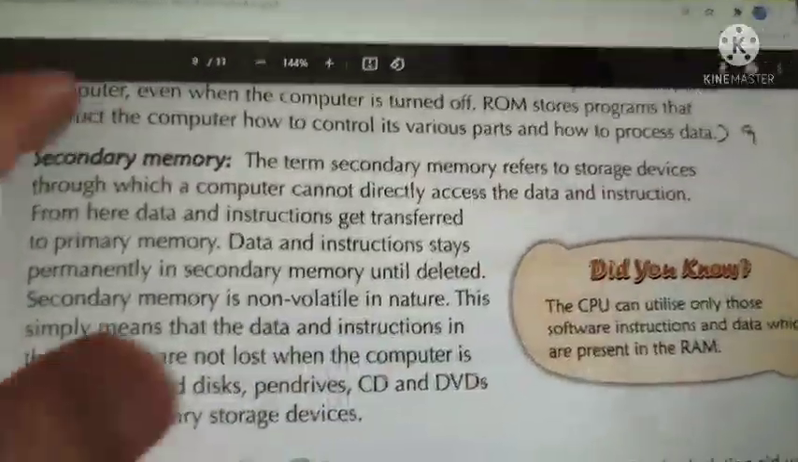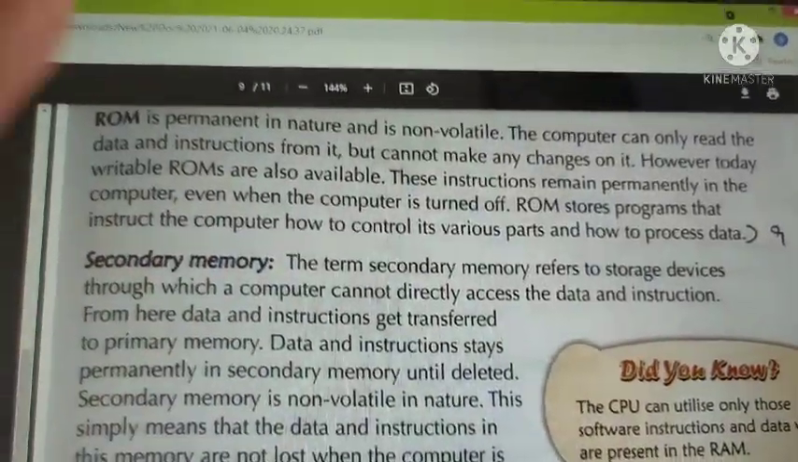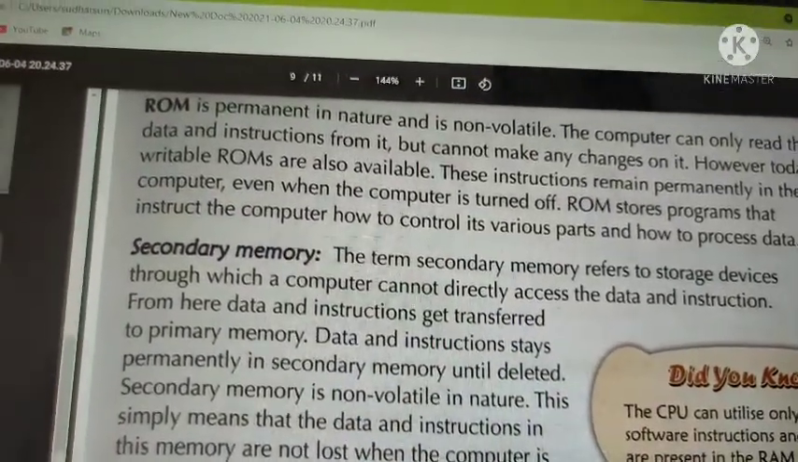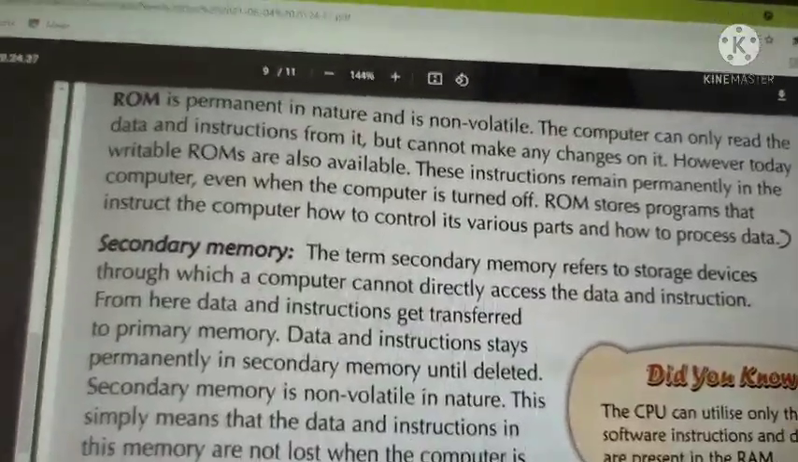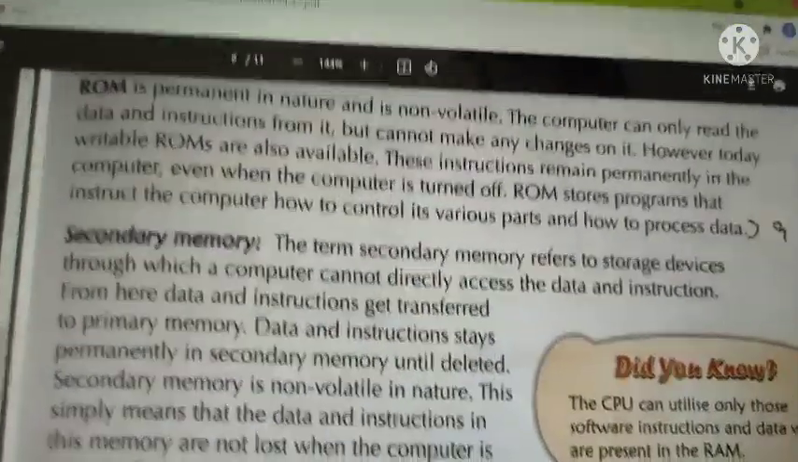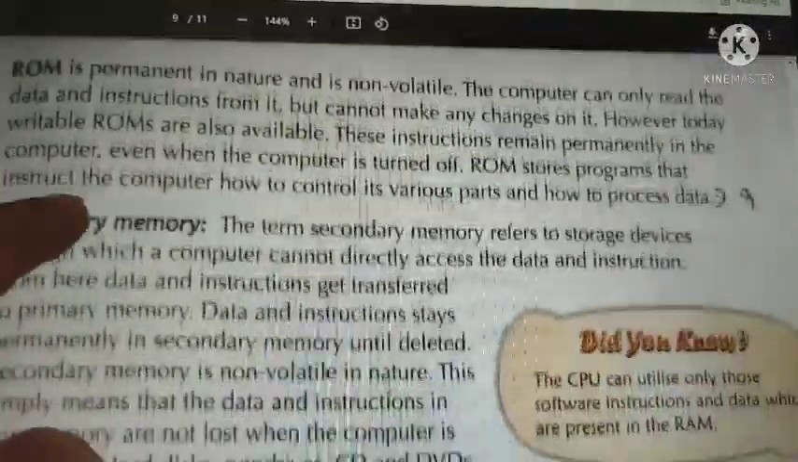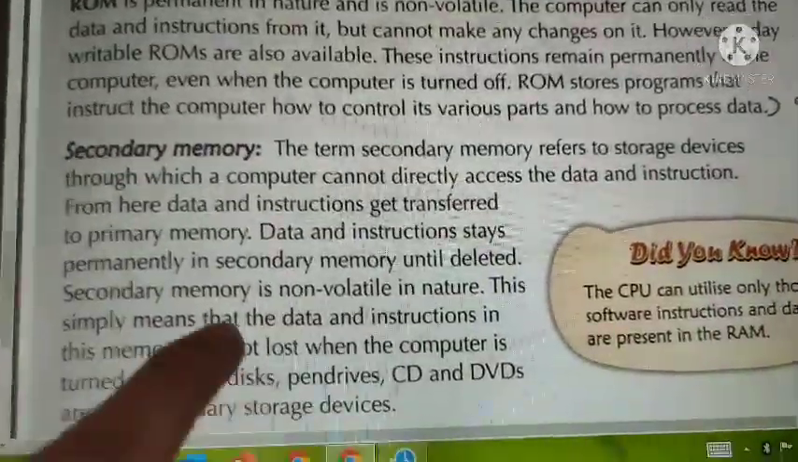Secondary memory. In memory, we saw two types, right? Primary and secondary. In primary, we saw two types, RAM and ROM. Till now, we saw primary memory. Now we are going to see secondary memory.